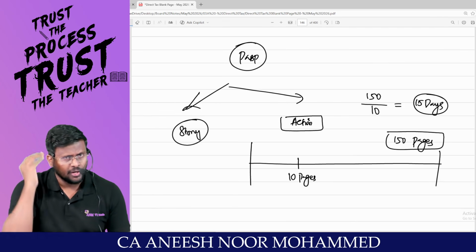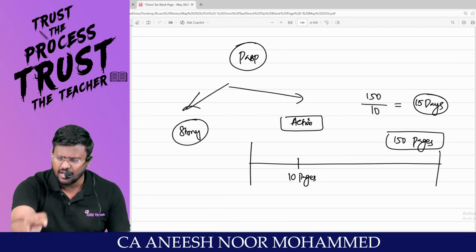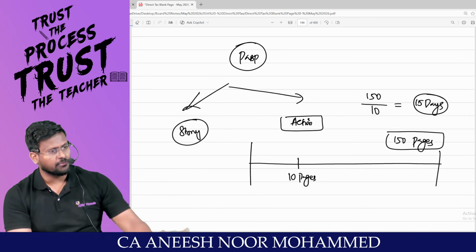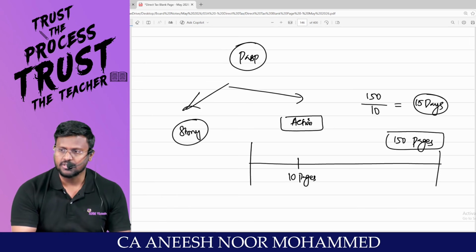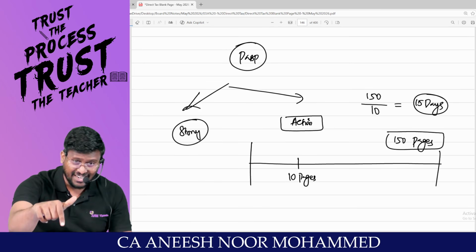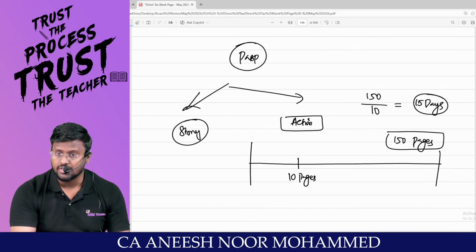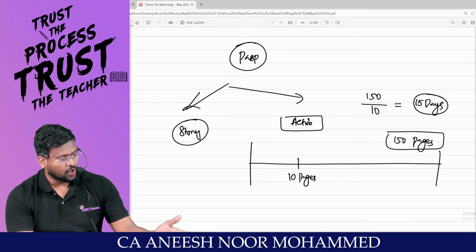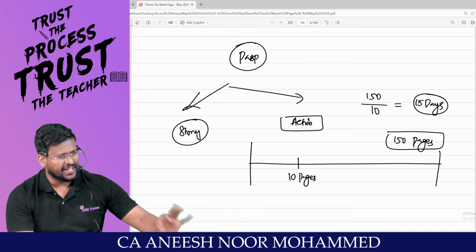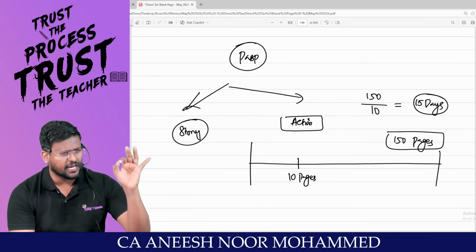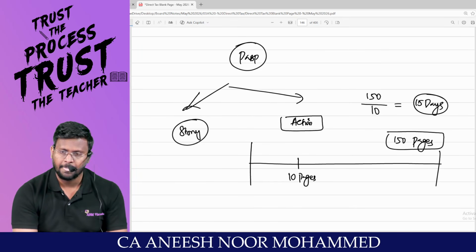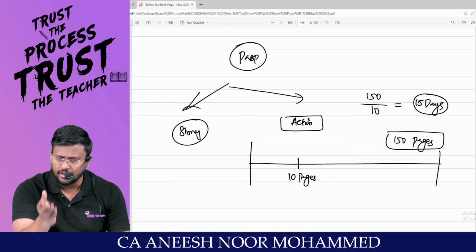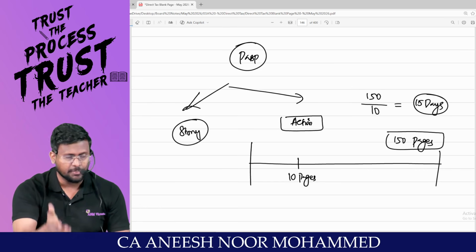Depreciation, try to recall. Additional depreciation, 5 points. Still there are X number of students who don't know for what the 5 items are not entitled to additional depreciation: ship or aircraft, second-hand plant and machinery, plant and machinery installed in office or place of residence including guest house, office appliance or road transport vehicle, and any plant and machinery for which the entire cost has been allowed as a deduction under any other section of the Act. You should also start talking like this to your clients, to your articleship.